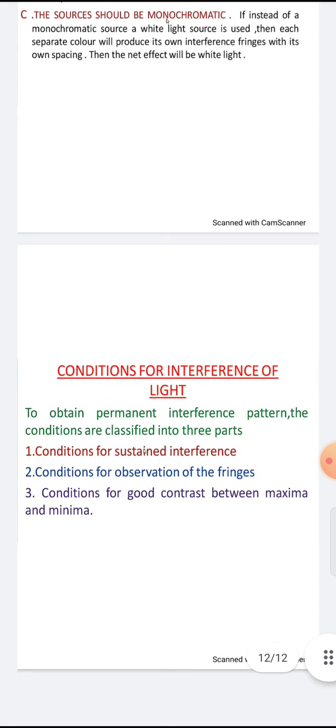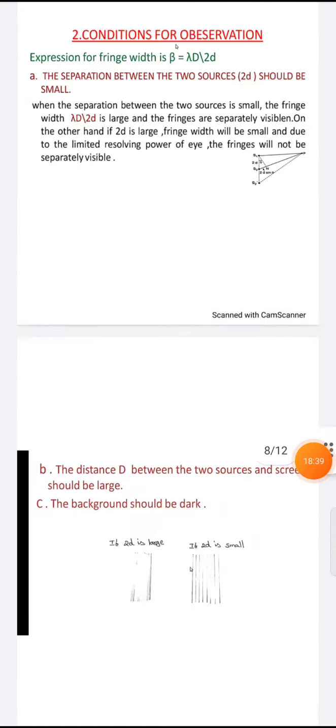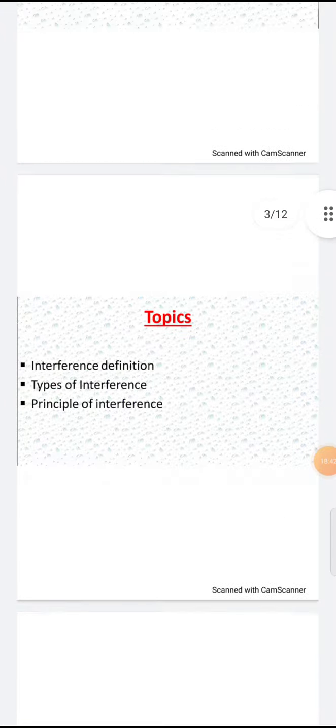Okay, these are all the conditions for the interference of light. Up to here, unit 1 topic is completed. In our next class we will discuss the other topics. Okay, thank you.